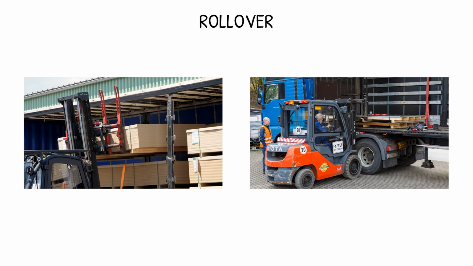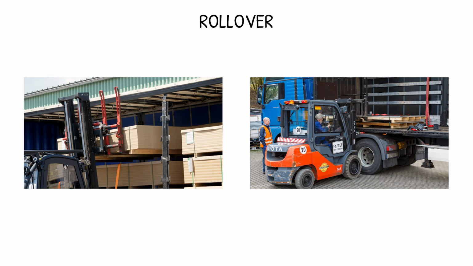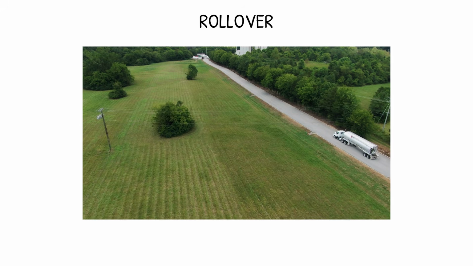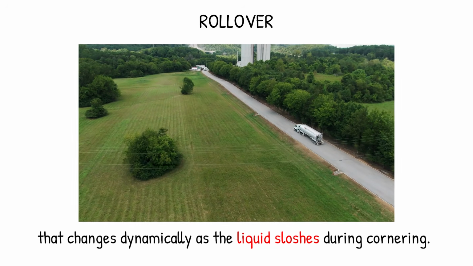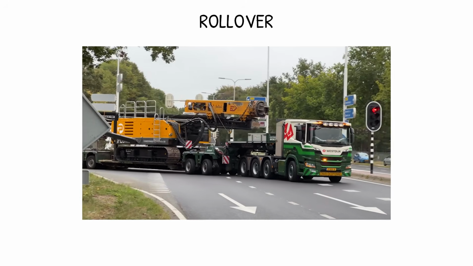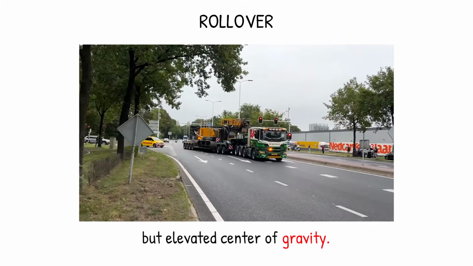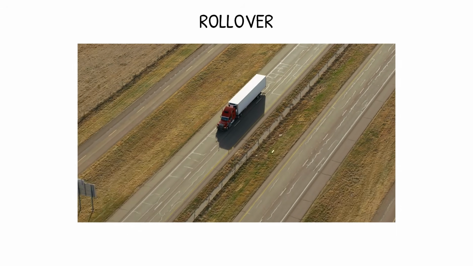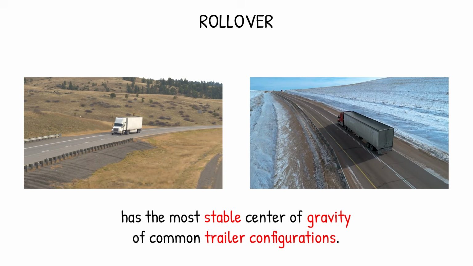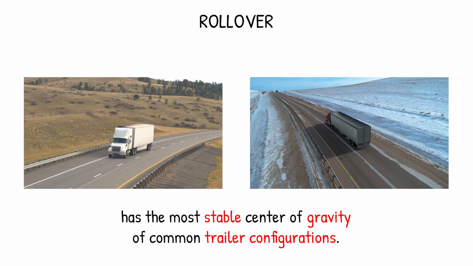The center of gravity of a loaded truck varies significantly with cargo type and loading pattern. A tanker carrying liquid has a center of gravity that changes dynamically as the liquid sloshes during cornering. A flatbed carrying tall machinery has a fixed but elevated center of gravity. A standard dry van with properly distributed palletized cargo has the most stable center of gravity of common trailer configurations.